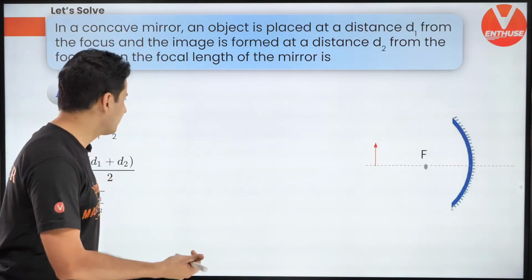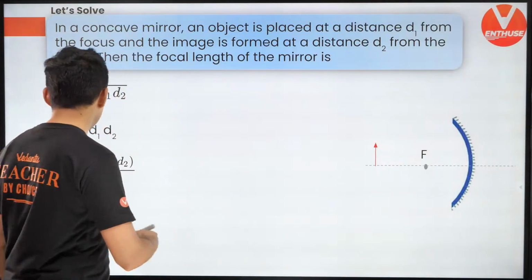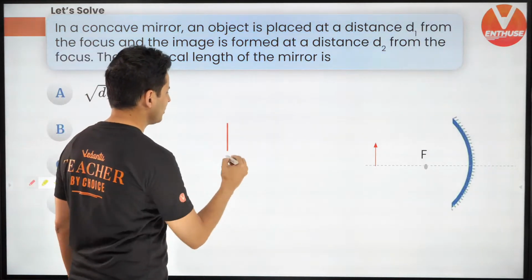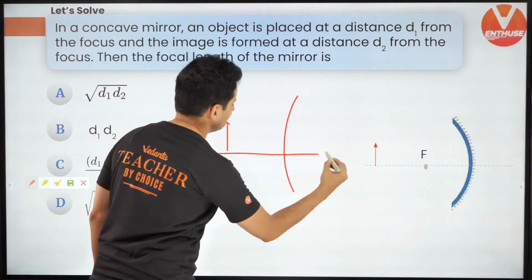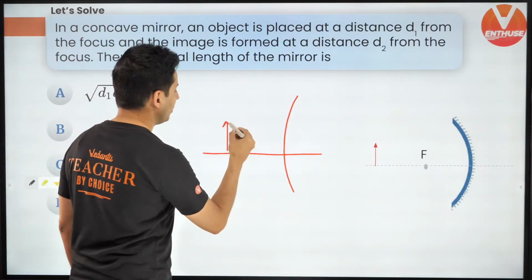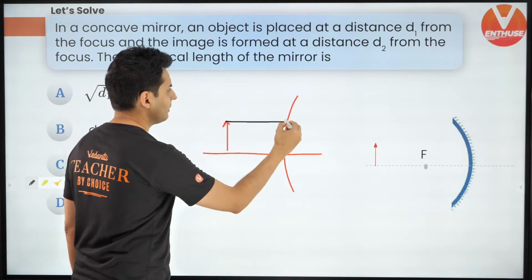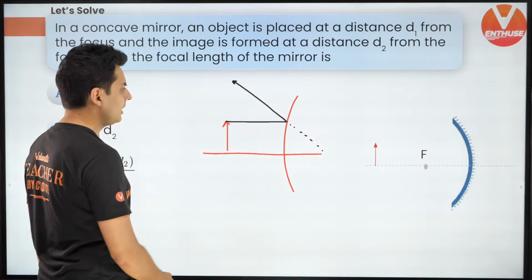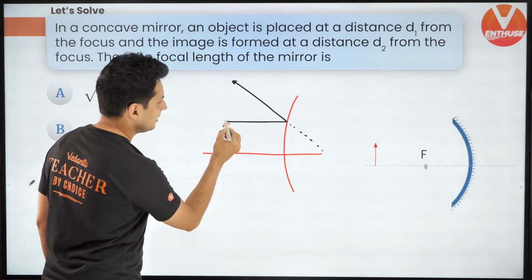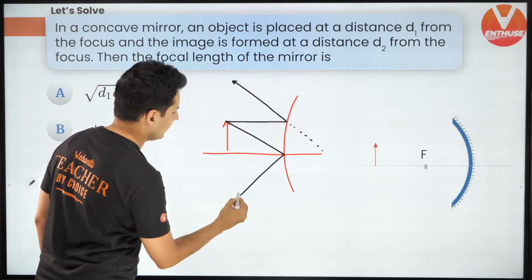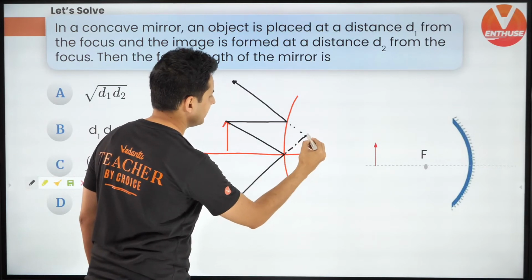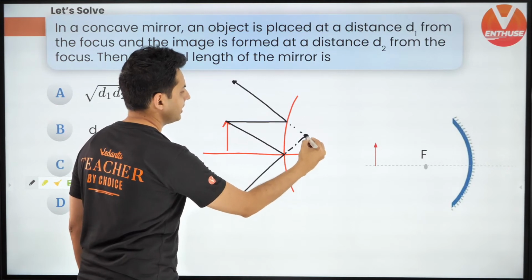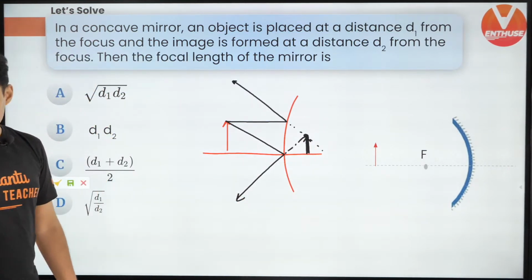So even for the previous question, even if you want to draw the ray diagram, it is not going to be difficult. This is for the previous question, by the way. It's going to look something like this. One of the rays which will be parallel will go away, and if you extend it, it will go like that. And another ray, let's say for example, goes like this, gets reflected back, and will be here. So you can see this is where the image is. I hope this is clear. That's how it's going to look.